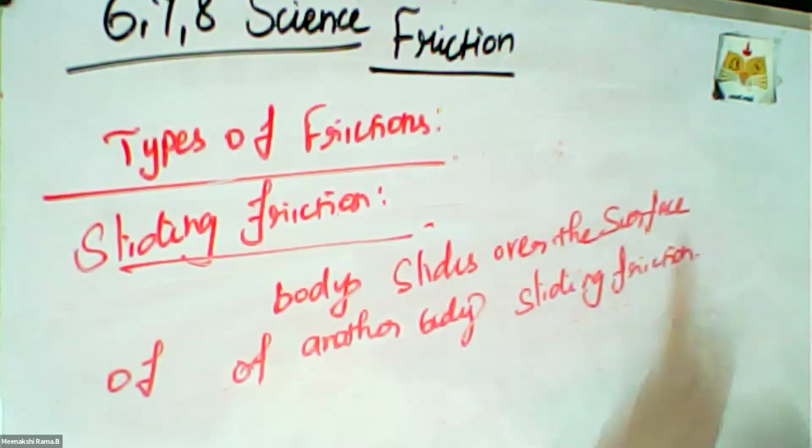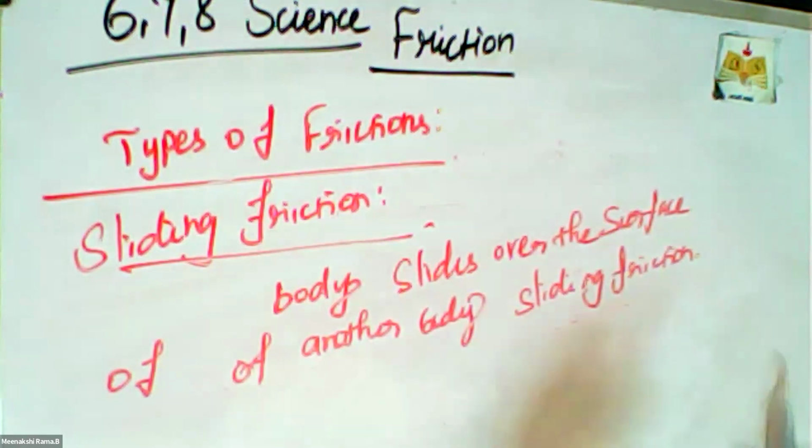Sliding friction means a body sliding over the surface of another body. You know the game of sliding. The slide is an interesting game in the playground, and every student is always interested to play on a slide. The friction acting between the surfaces when a body moves over the surface of another body is called sliding friction.